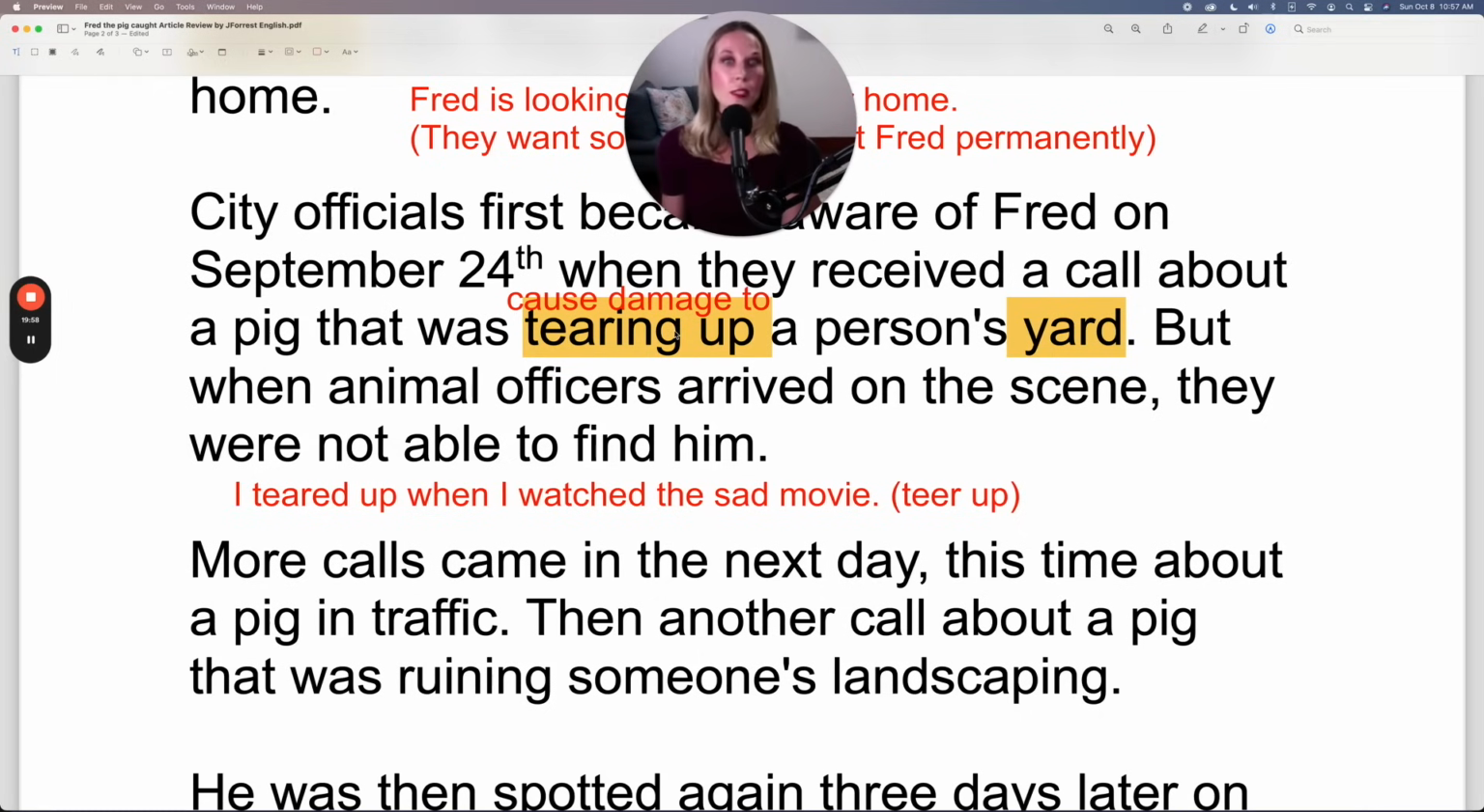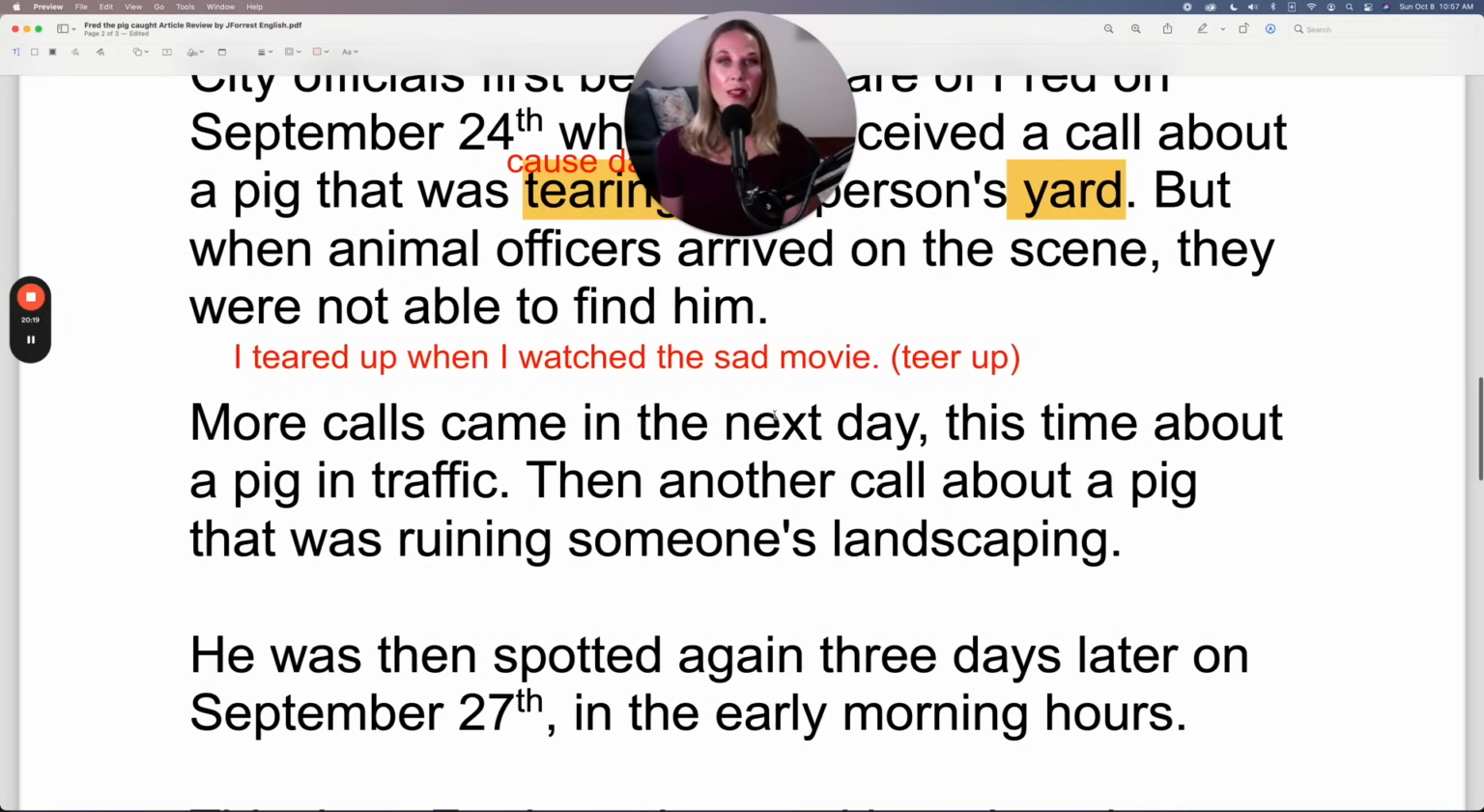So a pig that was tearing up, causing damage to a person's yard, the area in front of their house or behind their house with grass, trees, flowers, bushes, shrubs, a fence. But when animal officers arrived on the scene, they were not able to find him. More calls came in the next day. Notice you need the for next day, the next day. Sometimes I see students forget the and they just say next day. More calls came in the next day, this time about a pig in traffic.